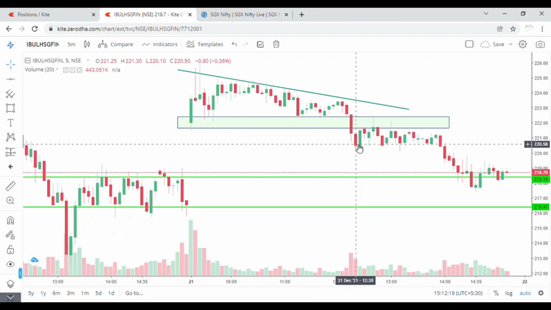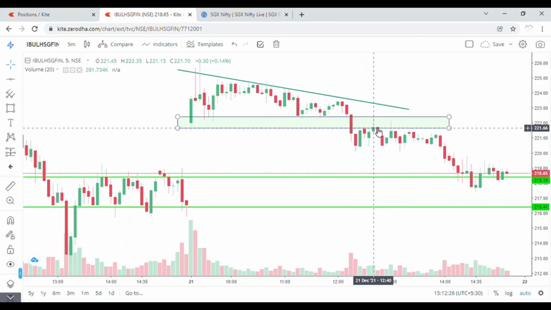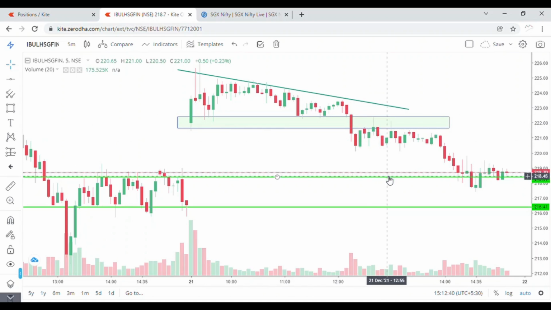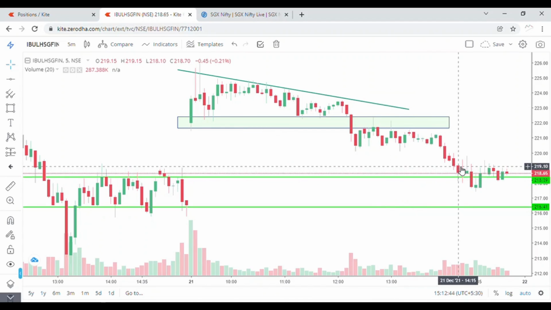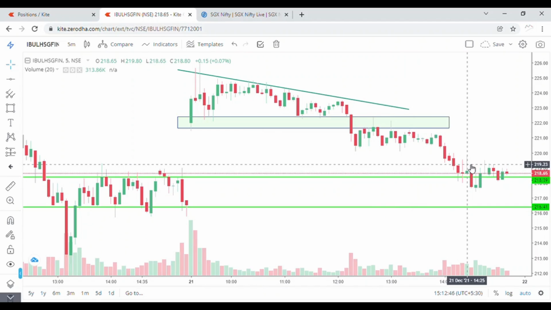I thought I had missed the opportunity, so I was thinking of skipping the trade today, but again the price came for retesting. So here I entered this stock at 222 by putting a stop loss at 223. So 1 rupee stop loss, and I was expecting the price to go till 217, but it did not go over there. So 219, 3 rupees, was my risk reward.